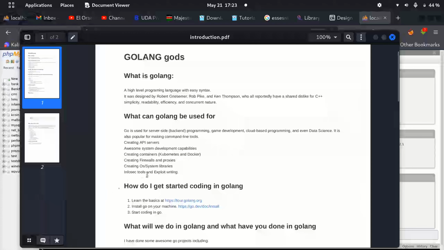Also, Nmap is being rewritten in Golang. Nice. Nmap was actually created in 1998, or 88. Before I was born. That's how good that tool is. So it will be good.